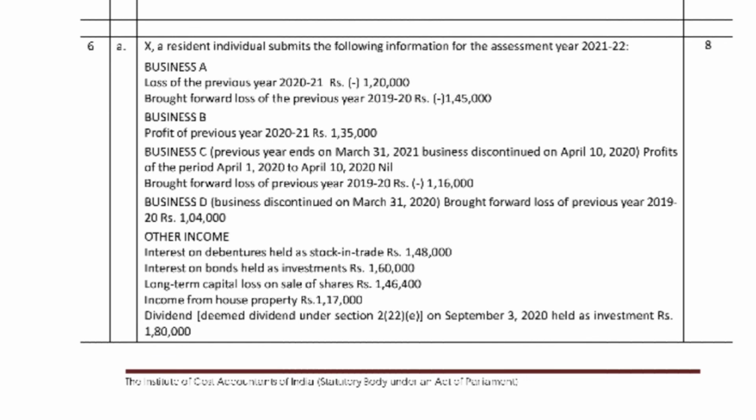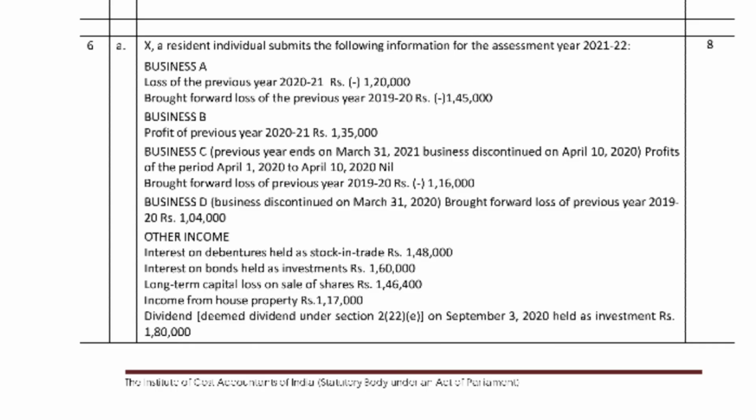So next is the business loss question. X is a resident individual and submits the following information for the assessment year 2021-22. Business losses from previous years. Business B: profit for the previous year 2021 is 1,35,000.